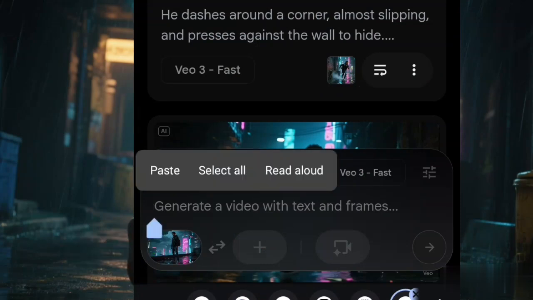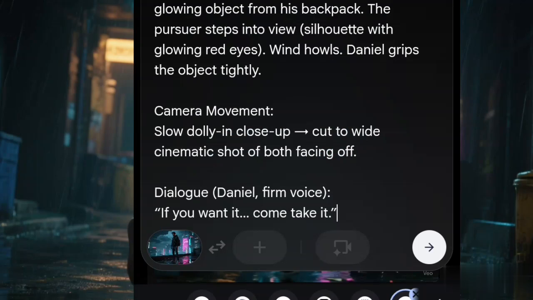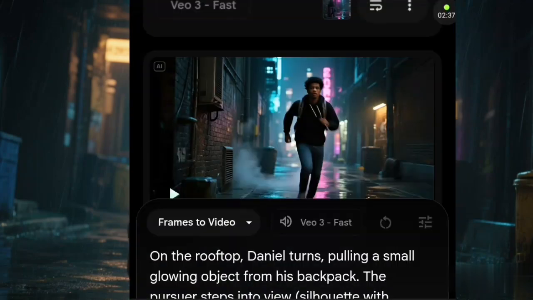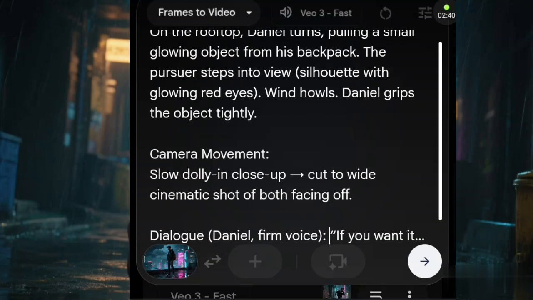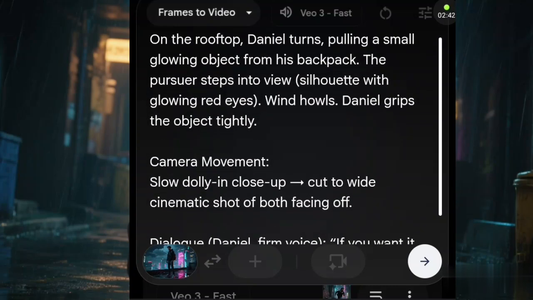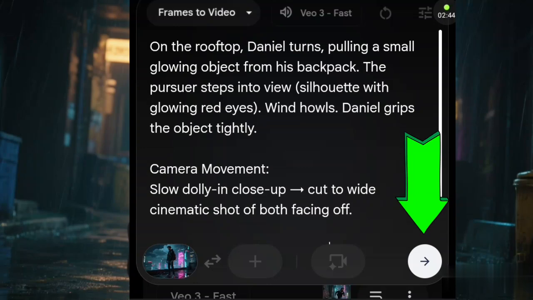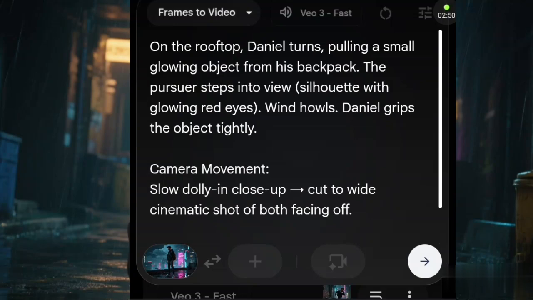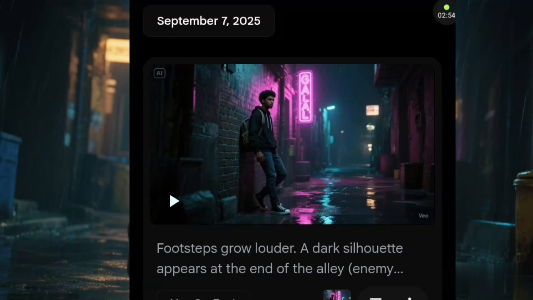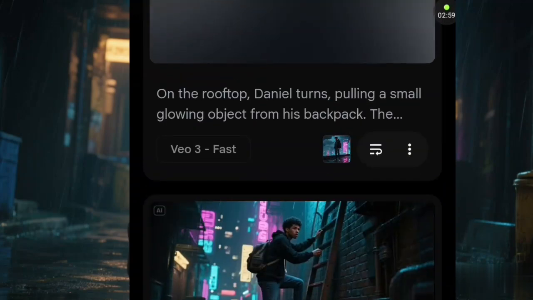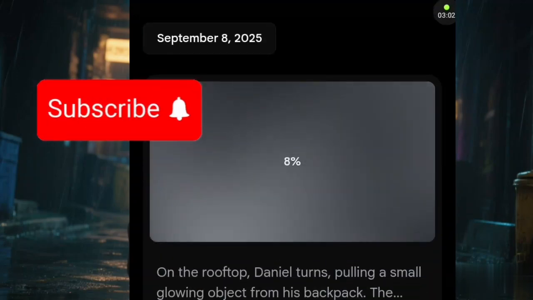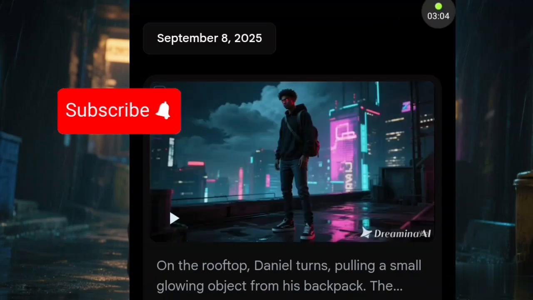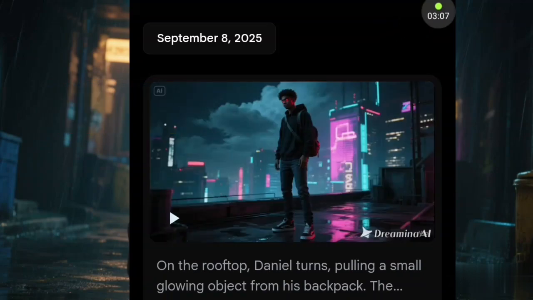The next thing to do is to paste in that prompt we copied from ChatGPT into this particular place. Okay, we'll copy the prompt, and on this arrow here is where you will touch to send the prompt for generation. So once you touch this particular arrow here that is blinking, it will generate the video. Let's touch it and see. Now it's taking us to where the video is generating. So we'll scroll down and find out if our video is actually generating. You can look at it, it generates. It doesn't waste time to generate the videos. You can see it's ready.